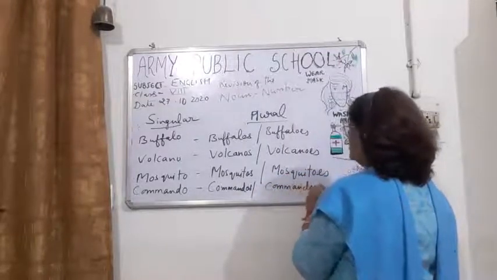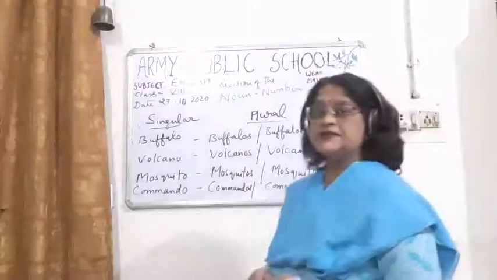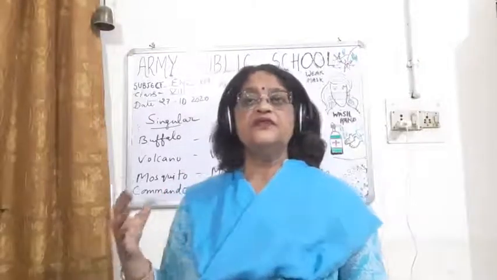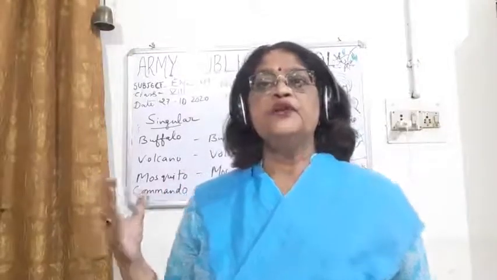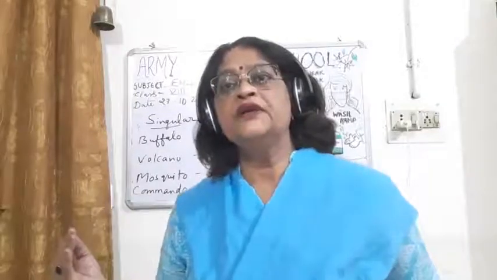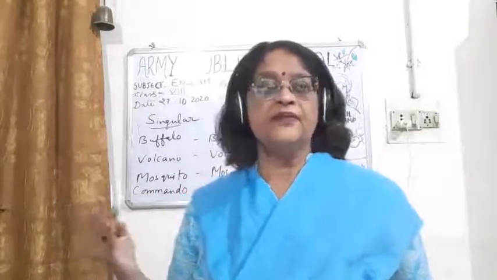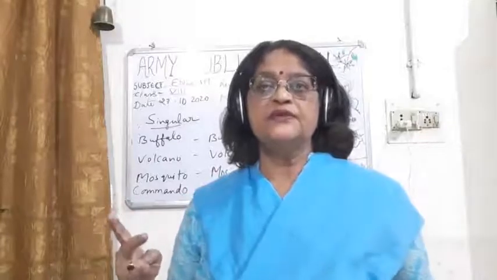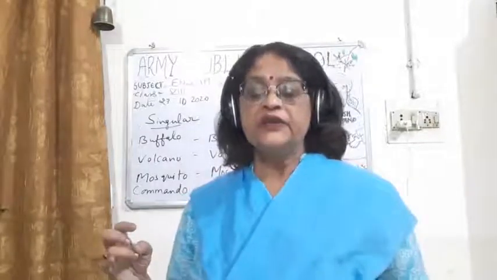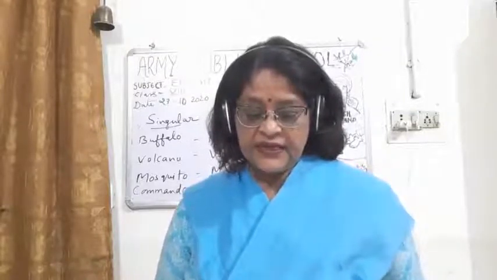So you can see some of the words are there which end with O, so we can put both S and we can put ES, like commandos, buffaloes, mosquitoes, volcanoes. Okay, now some of the words are ending with double S. Okay, so we have to put ES.